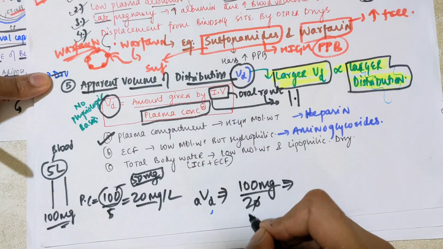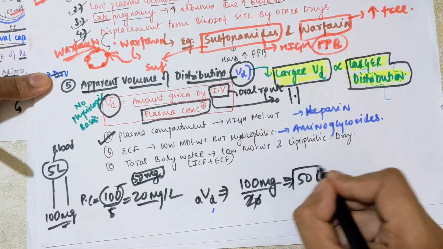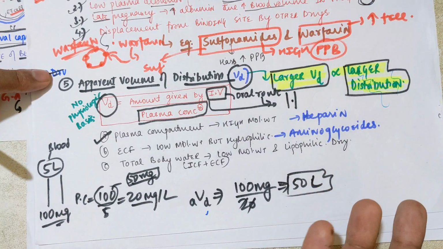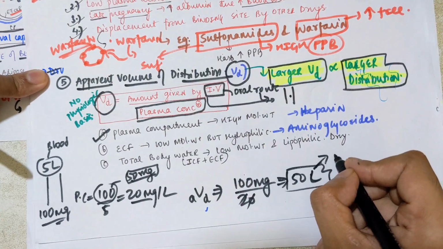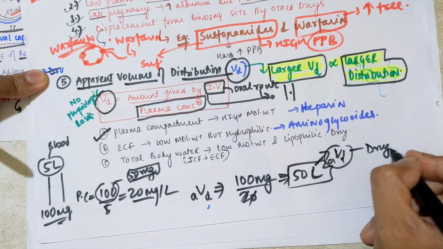Now it is 100 by 20, so 5 liters... the volume of distribution comes to 50 liters in the speaker's example, but in the body we don't have 50 liters of blood or volume. So it is a hypothetical parameter which is used to compare the drug distribution of two drugs.